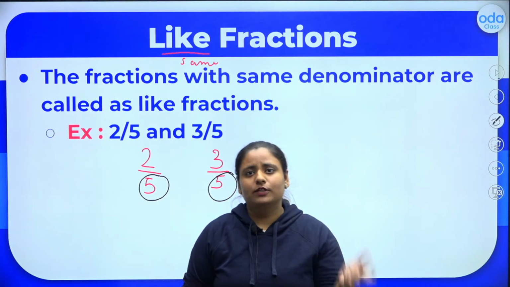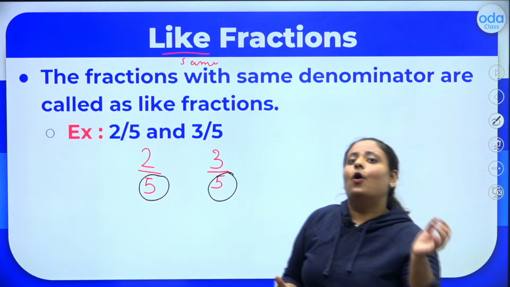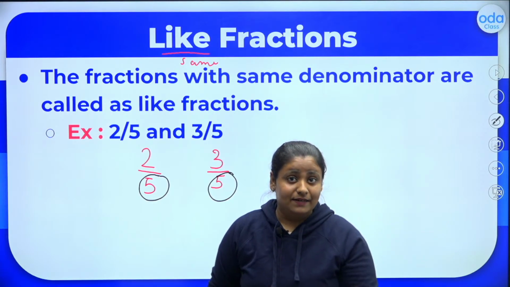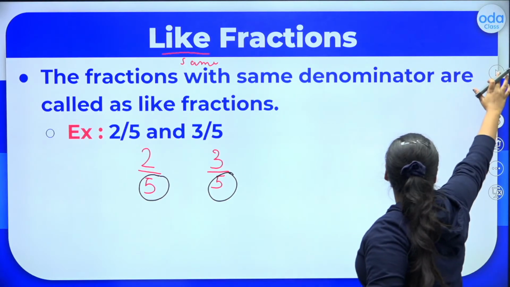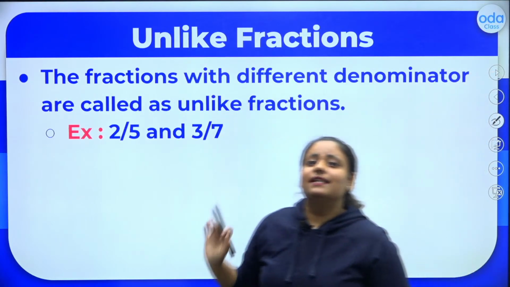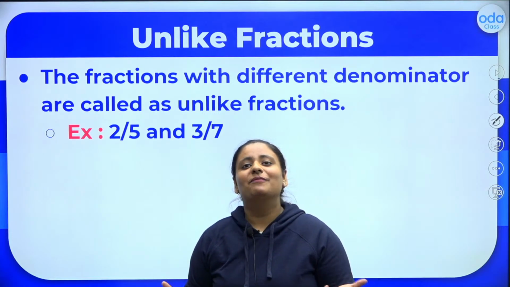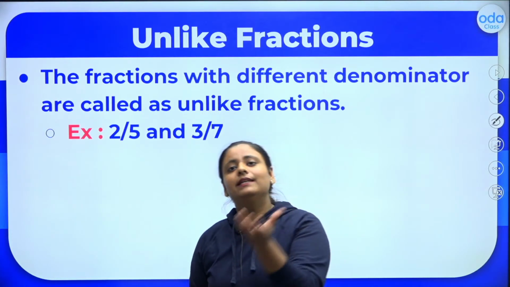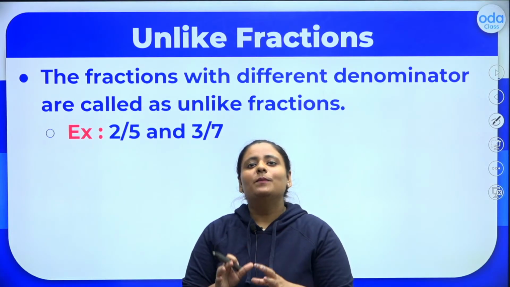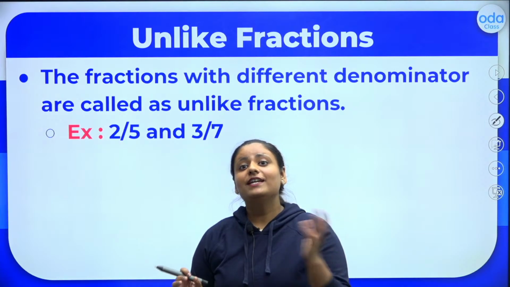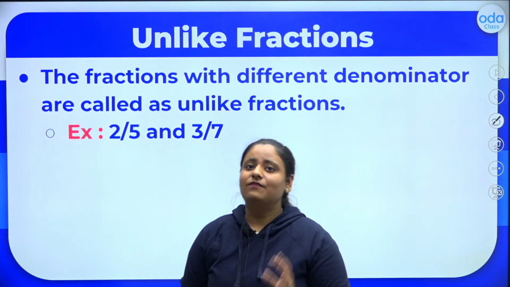Like का opposite क्या होता है? क्या होता है everybody? The opposite of like is unlike. So here let's talk about unlike fractions. Unlike fractions are those in which the denominator is different. Like meaning same, unlike meaning not same. So when the denominators are totally different, we call such fractions unlike fractions.